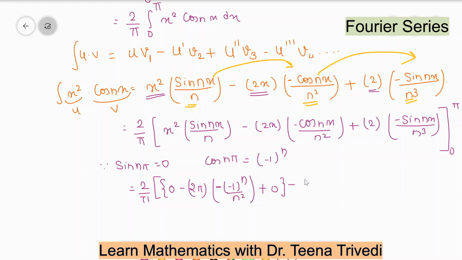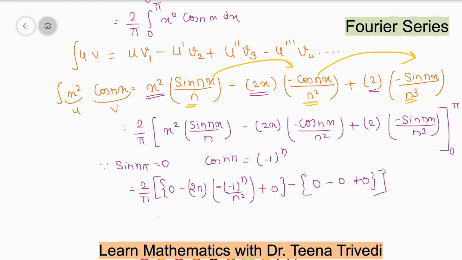Okay, minus the lower limit. When you put x equal to 0, this term will be 0, your second term will be 0 and your last term will be 0, just because sine 0 is 0, so your lower limit is 0.